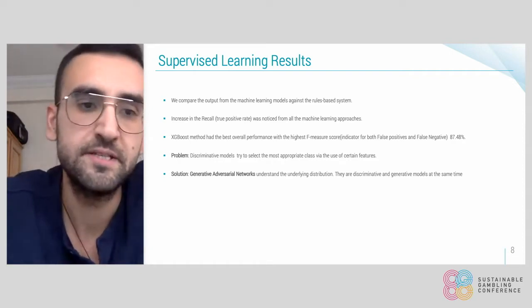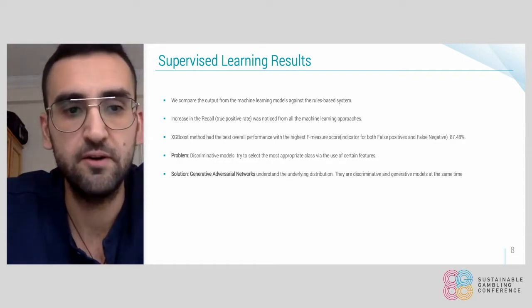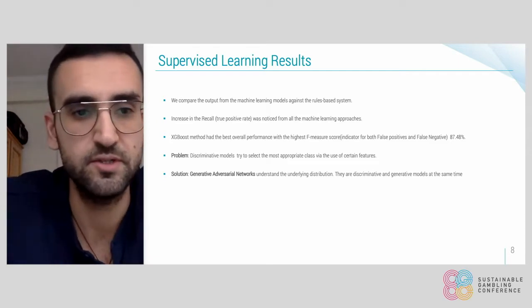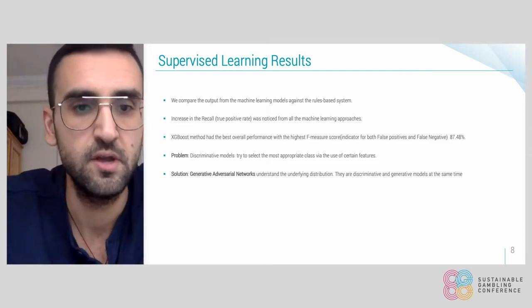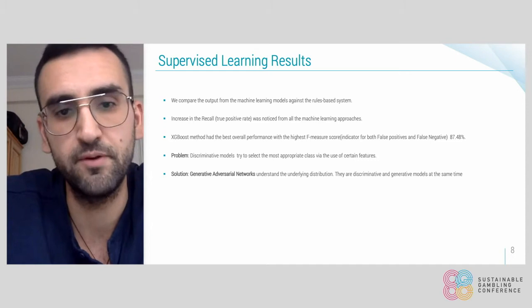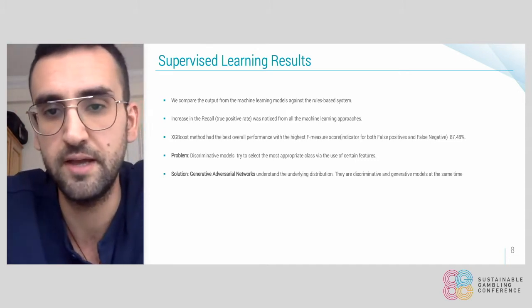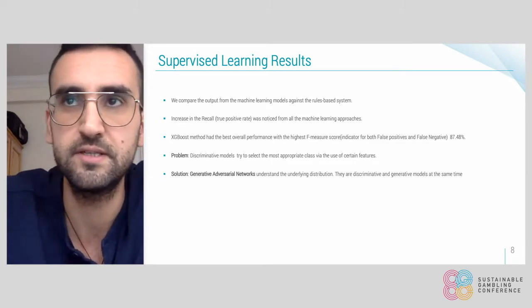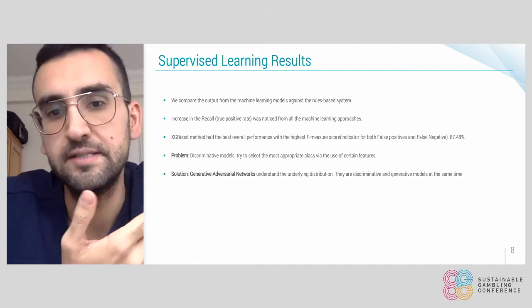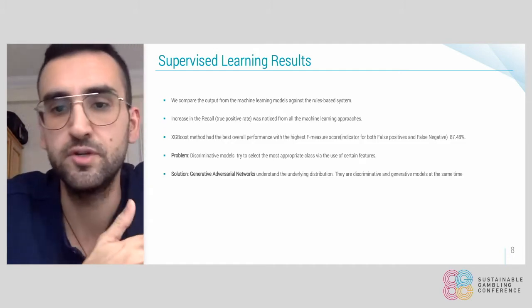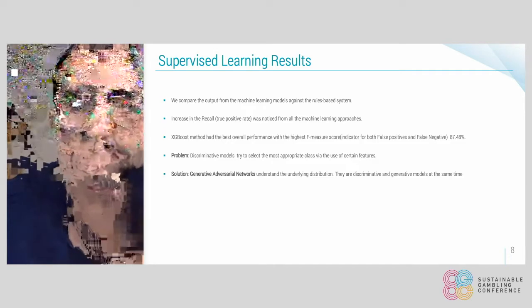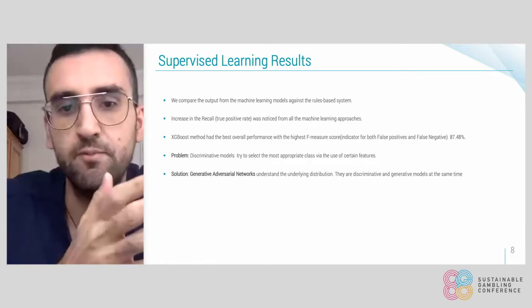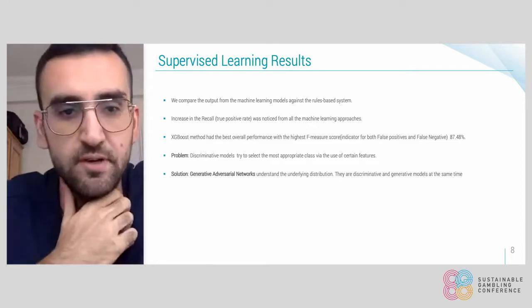Then the best method that we found, with the highest performance, was the extreme gradient boosting method, which achieved the highest overall performance with the best F-measure score, which was around 88%. And the F-measure score you could think of as an indicator of both false positives and false negatives. It's like an average between the false positive and false negative cases.